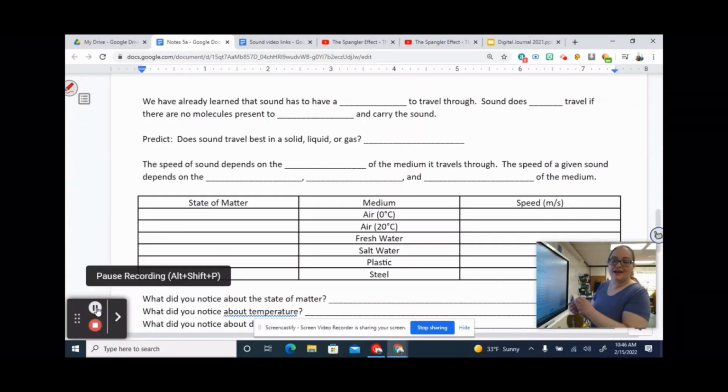All right, so we have already learned that sound has to have a medium to travel through. It's got to have particles. Sound does not travel if there are no molecules present to vibrate and carry the sound. So I want you to make a prediction. Does sound travel best in solid, liquid, or gas? So write that here on the line. Solid, liquid, or gas. Type that in, whatever you think is your guess. There's no wrong answer except for leaving it blank.